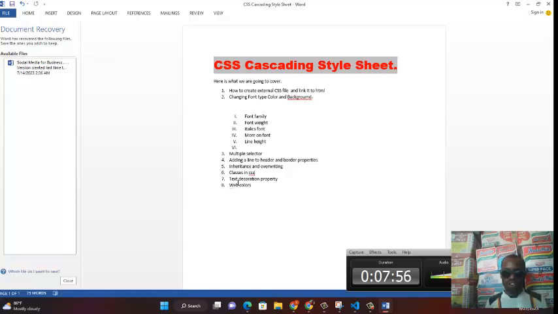And from there, we move on to number 7, which is text decoration property. How do you do this? And we end the class today, hopefully, if we're able to finish it up with web colors. I'm going to give you a detailed explanation about colors and how you can use them in CSS. Having said this, let's now move on to the first one, which has to do with how you can create external CSS and then link it to your HTML.